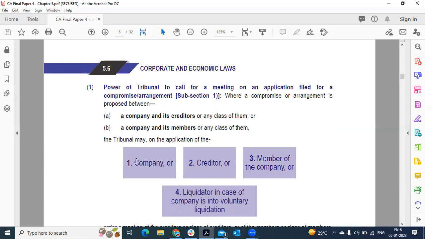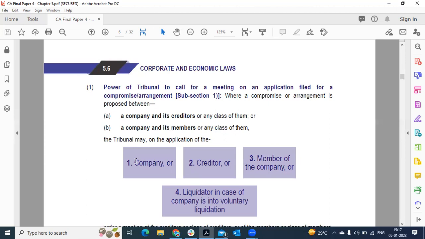Next, a compromise cannot be done without the intervention of NCLT, the National Company Law Tribunal. Who can make an application to NCLT? The company, a creditor, a member, or a liquidator. A liquidator is a person who comes in when liquidation takes place. He will set off the assets against the liabilities. These persons can make an application to the NCLT.